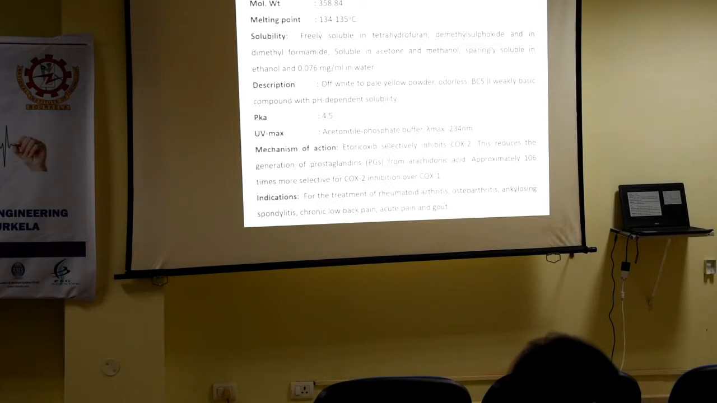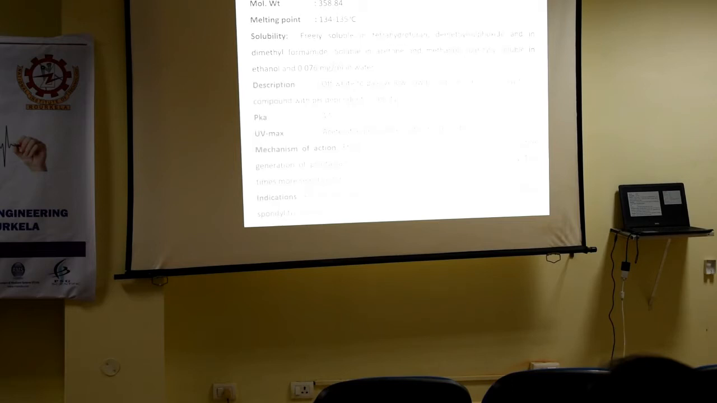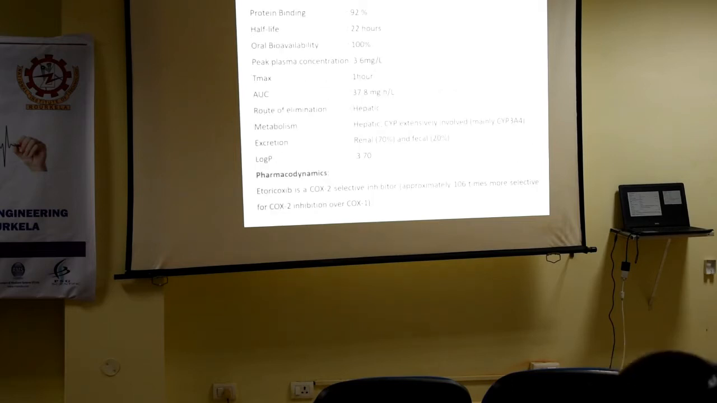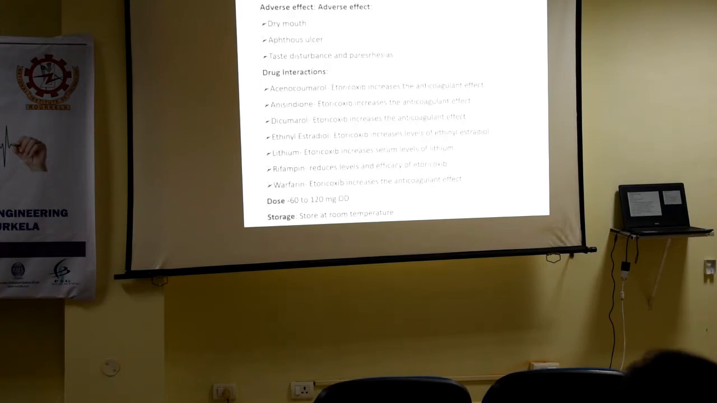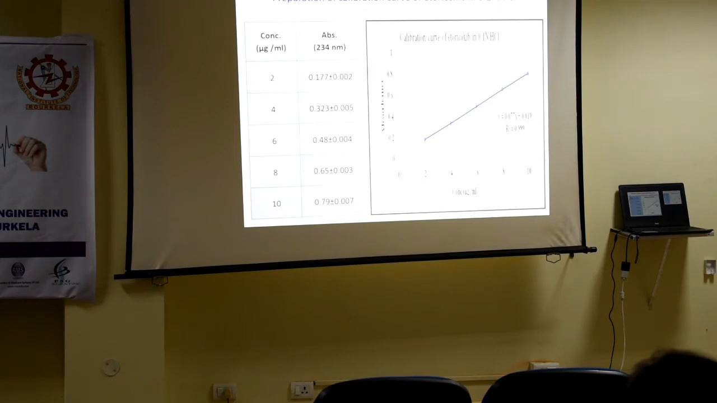Class 2 means it has high permeability and low solubility. As we are going to prepare aqueous drops, the drug should be soluble in water, so to improve solubility we have started this work. This is a little more information for the drug profile: protein binding, half-life, bioavailability and all these are there. Then these are the materials, chemicals and instruments used.